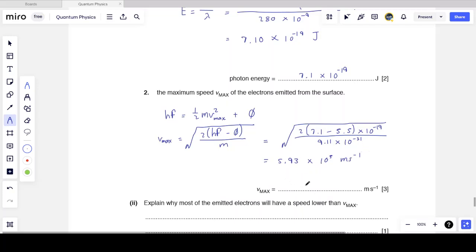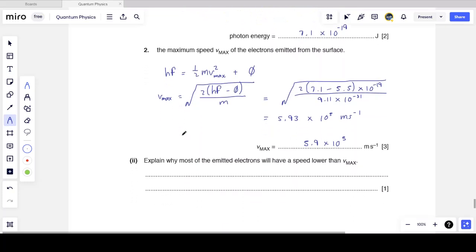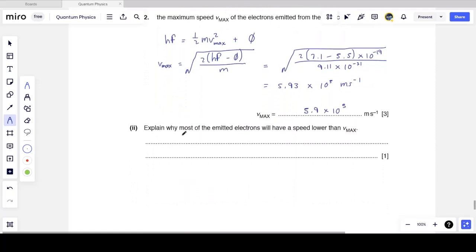So a significant speed, 5.9 times 10 to the power 5 meters per second. And so that's how we could manipulate the photoelectric equation to rearrange and solve for the speed of the electrons. Actually, it wasn't anything difficult, it's just a little bit of mathematics. It may have taken you more steps to do it than I have. It doesn't matter. Make sure you get it right.